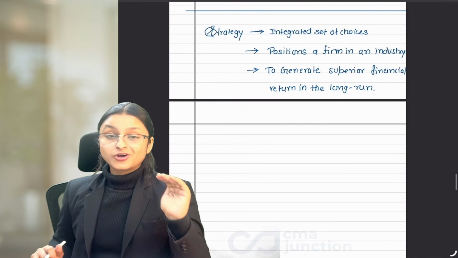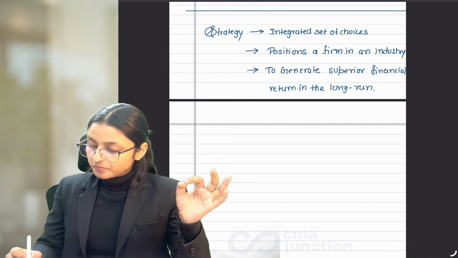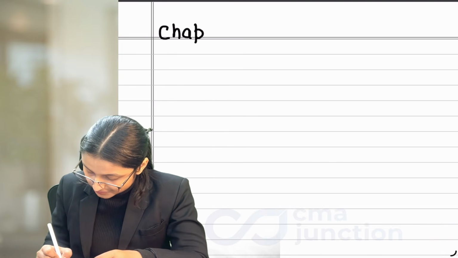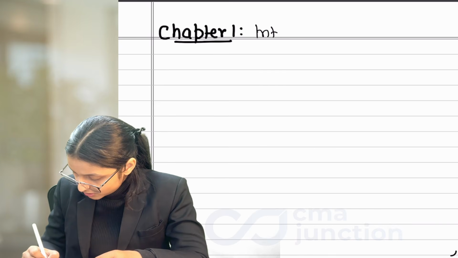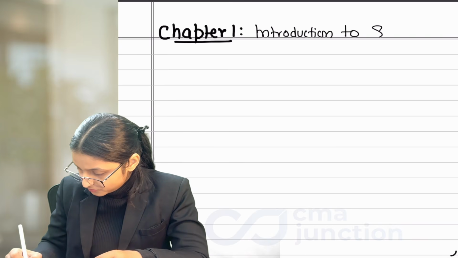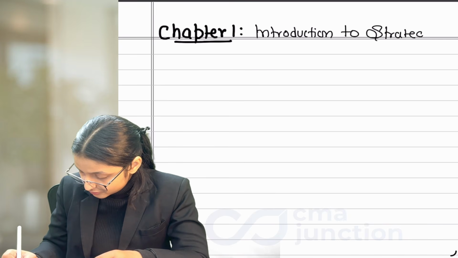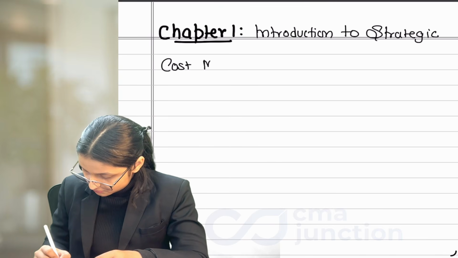Okay, so this was strategy, the first word of strategic cost management. Now open your summary book and write the name of the chapter. Everything we study related to theory, we are going to write in our summary book only. So write the name of the chapter. Chapter 1, Introduction to Strategic Cost Management.